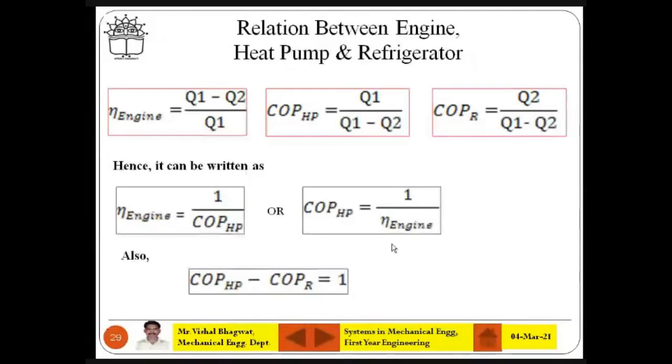Because somehow you should remember that there is a difference between efficiency and coefficient of performance. That's why we talk about high energy, low energy, natural flow and all. But COP is always measured for heat pump and refrigerator, whereas for a pump you will measure the efficiency, though all devices are receiving input energy as electricity. Okay, now you are clear.